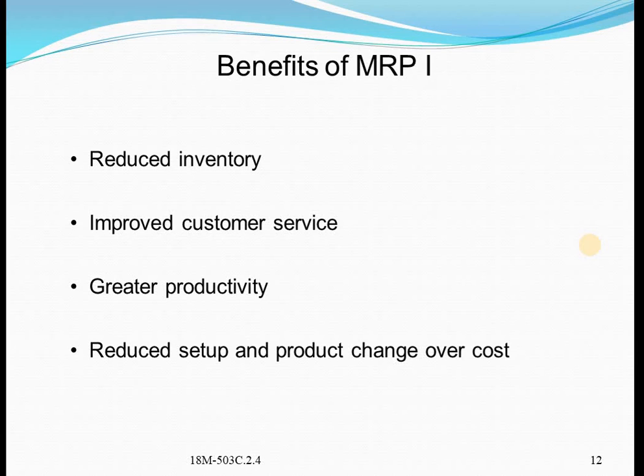So, benefits of the MRP1 system. The primary objective of MRP is to make sure that materials and components are available when needed in the production process and that manufacturing takes place on schedule.